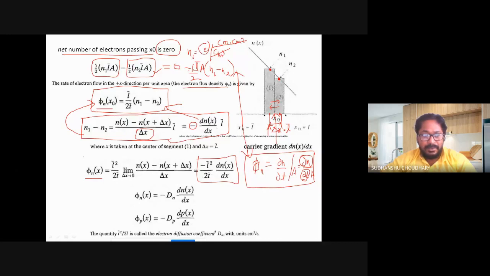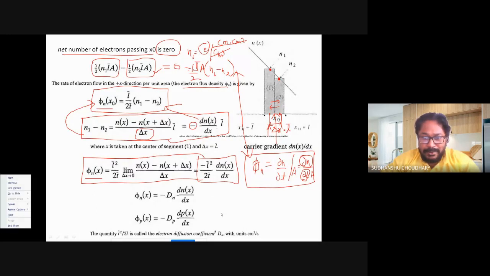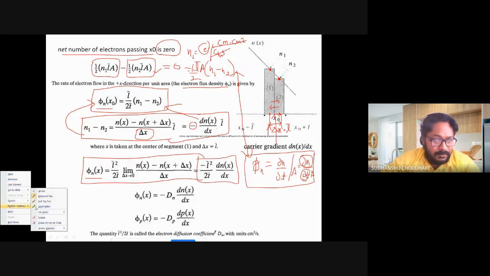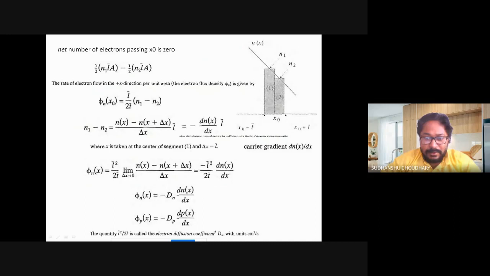So I have the electron flux density given by this relation. Now this term, that is L bar square by 2T bar.